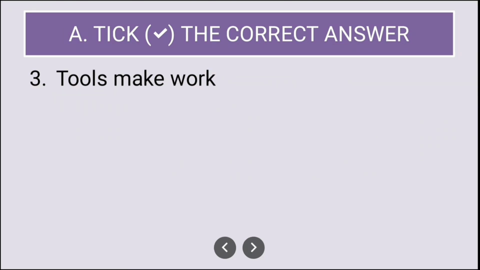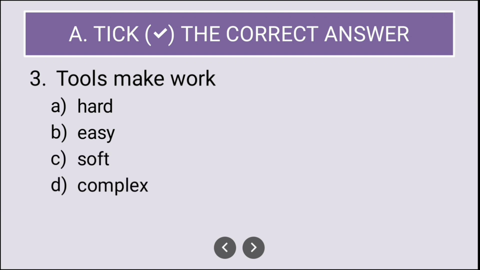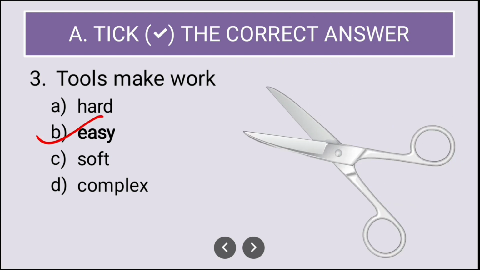Well, let us see the next question, which is the third one. Tools make our work hard, easy, soft, or complex. So, what do you think is the correct answer? Obviously, tools make our work easy. So, the correct answer is B, that is easy.